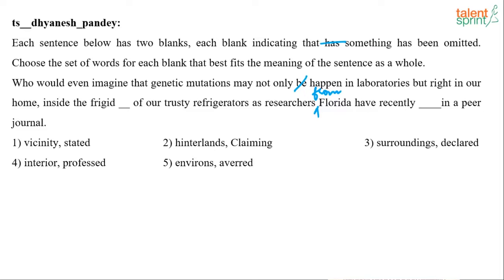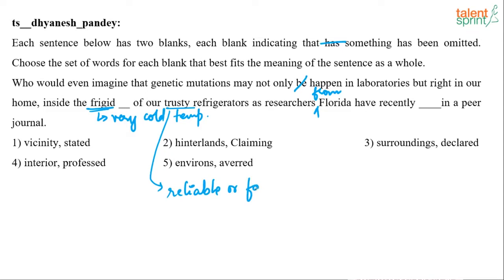So let's understand the meaning of the words. If there is any word that you are not able to understand, what is the meaning of frigid? Frigid means very cold temperature. What is the meaning of trusty? As the word itself suggests, trusty has something to do with reliable, something that is reliable or faithful.